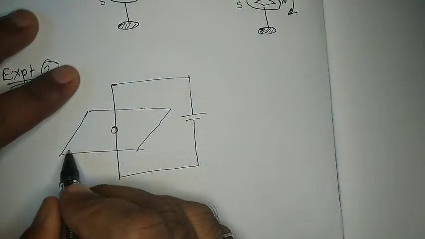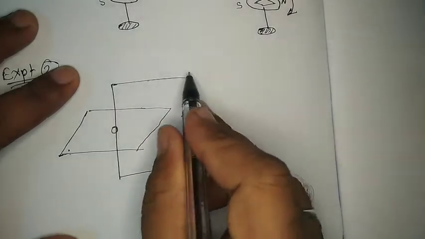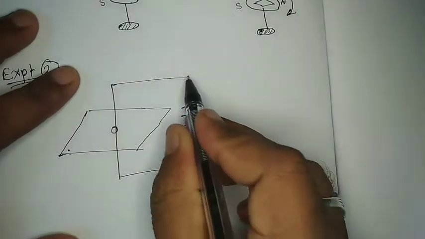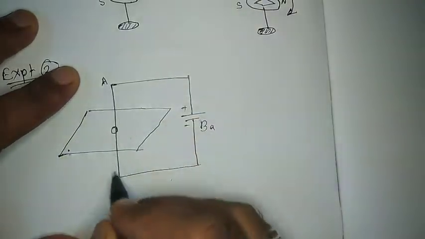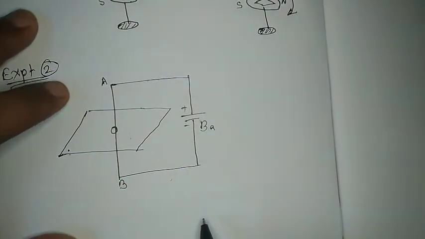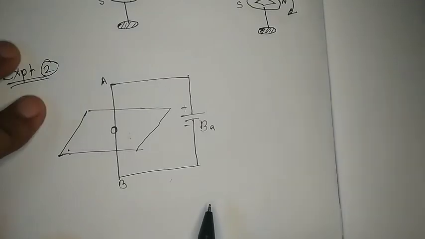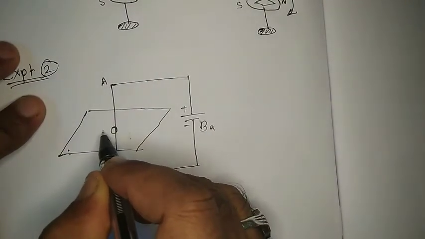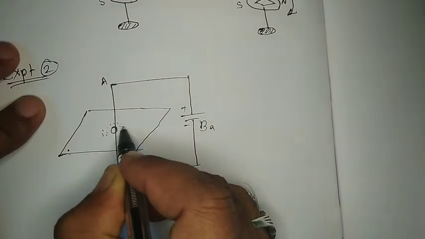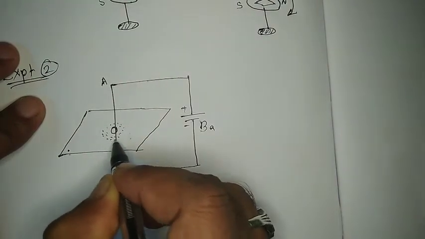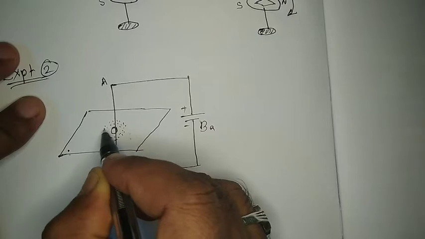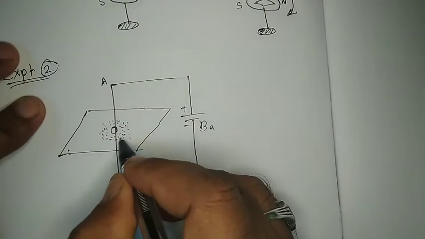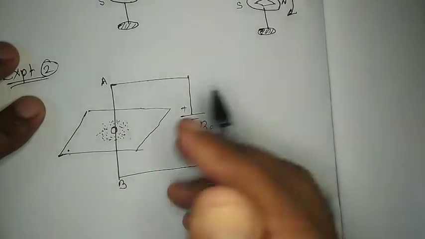This is called cardboard, and this is called battery with positive and negative terminal, and this A and B is called a conductor, as we have seen previously. Right now he has taken small iron filings. He has placed the small iron filings on the cardboard around the conductor AB, and he has distributed them randomly in all the possible directions.